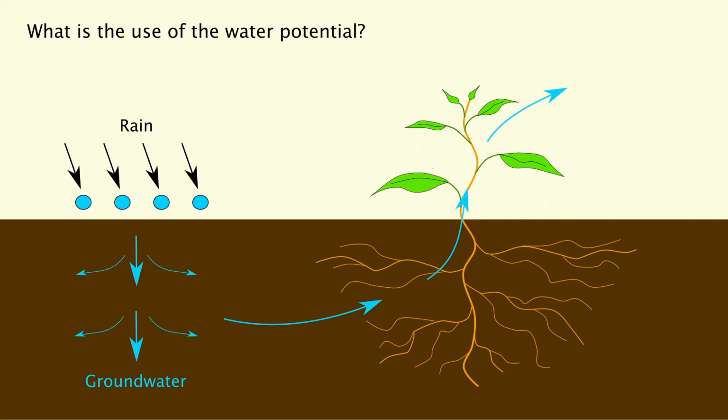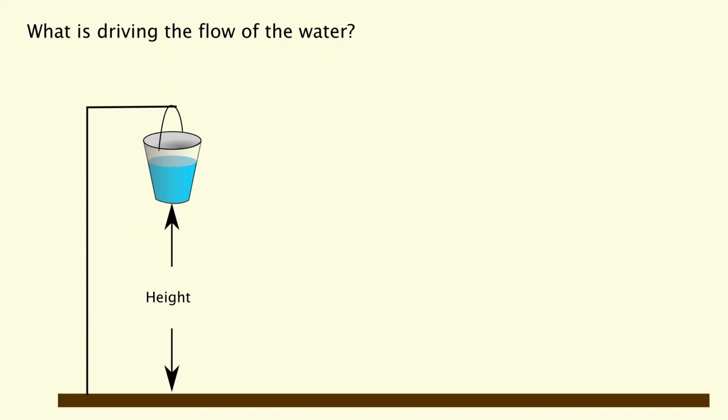So why is a part of the water going directly down to the groundwater? Why is another part of the water moving into the plants? And which factors are determining this? This is the role of the water potential. And how is it done? Or let's better ask, what precisely is driving the flow of the water in the soil?